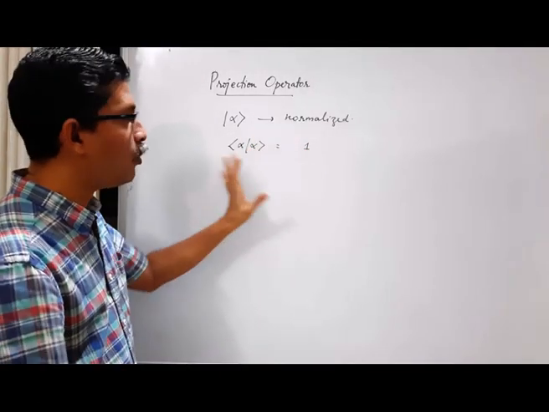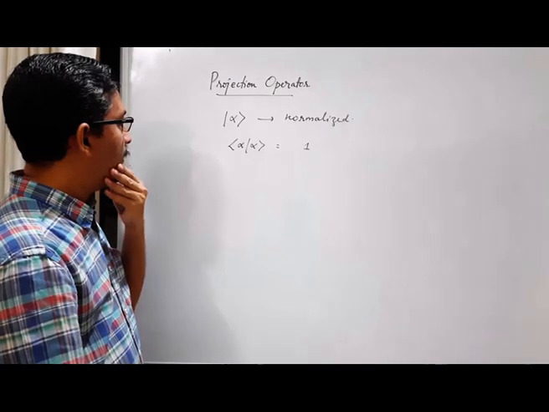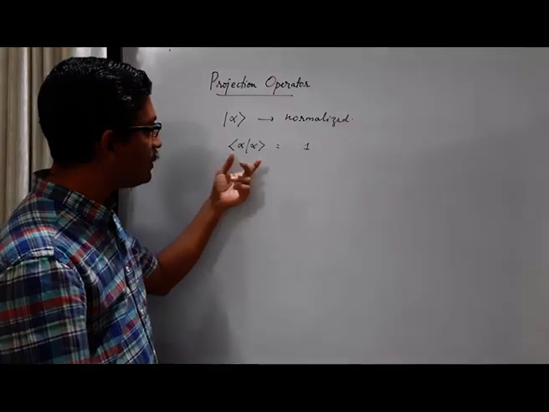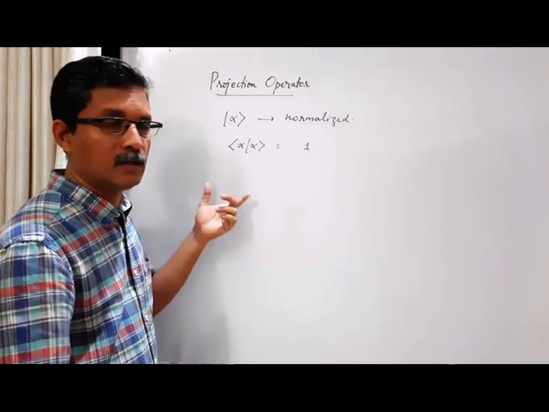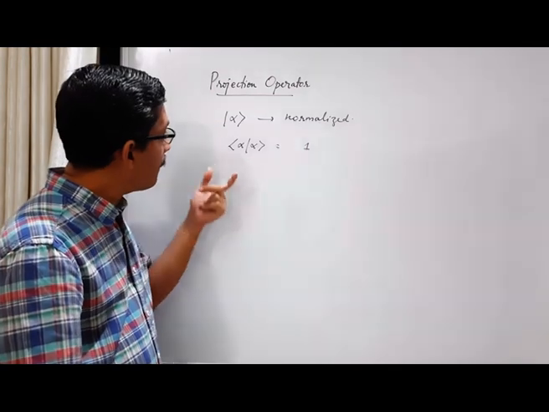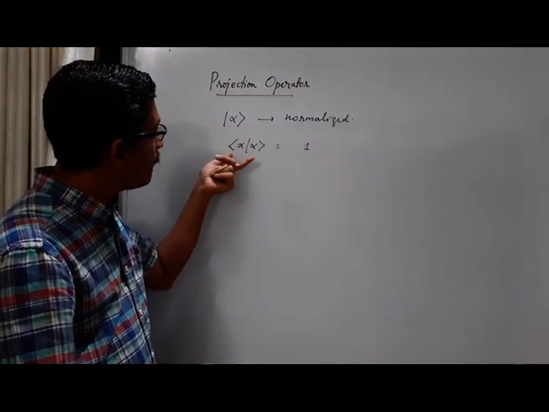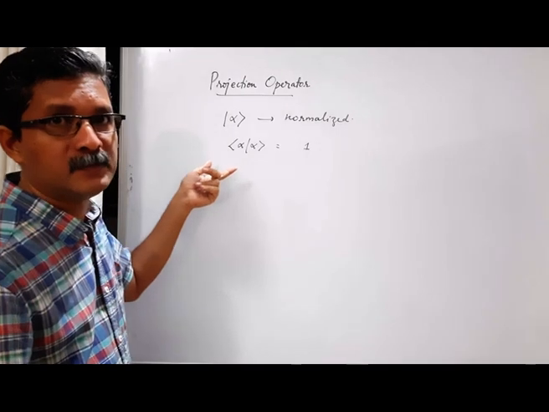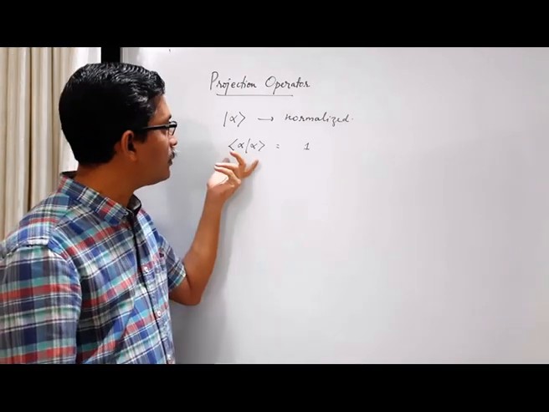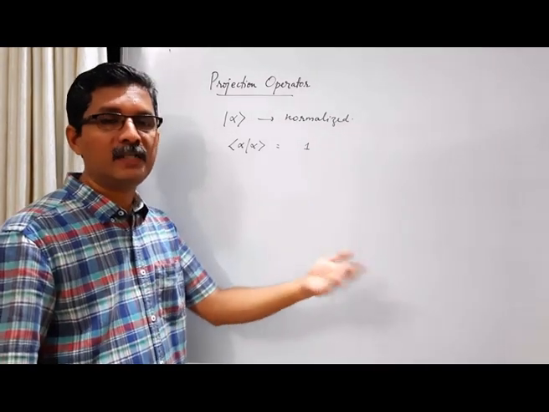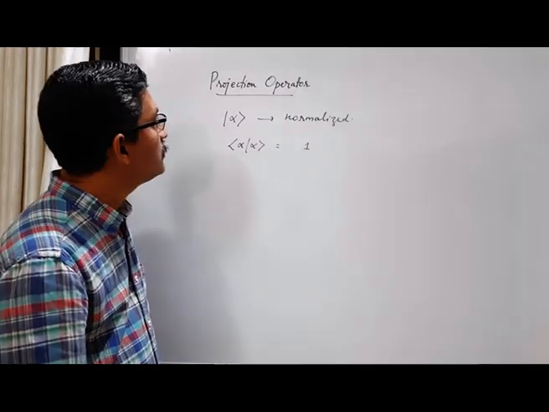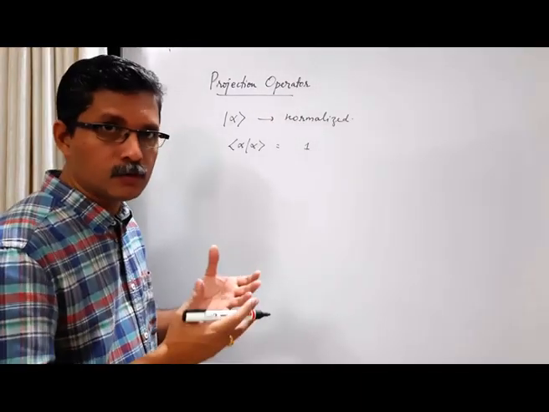Because the norm is 1. Now let us try to rewrite this normalization condition in terms of the components of this general ket in a given basis. So we have to choose a basis.